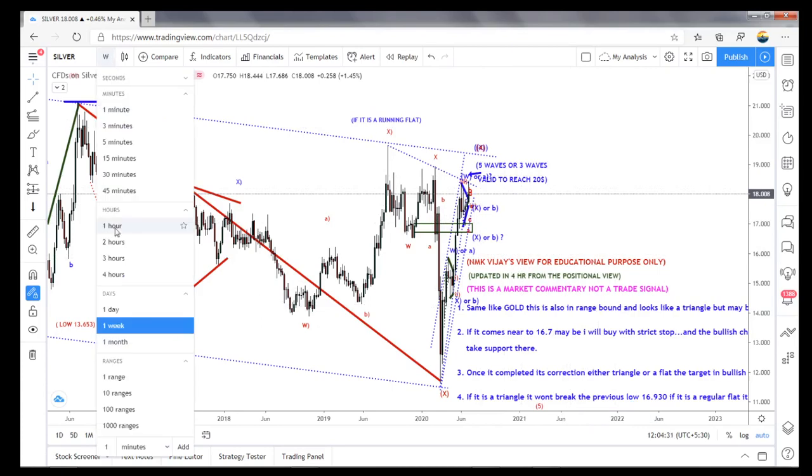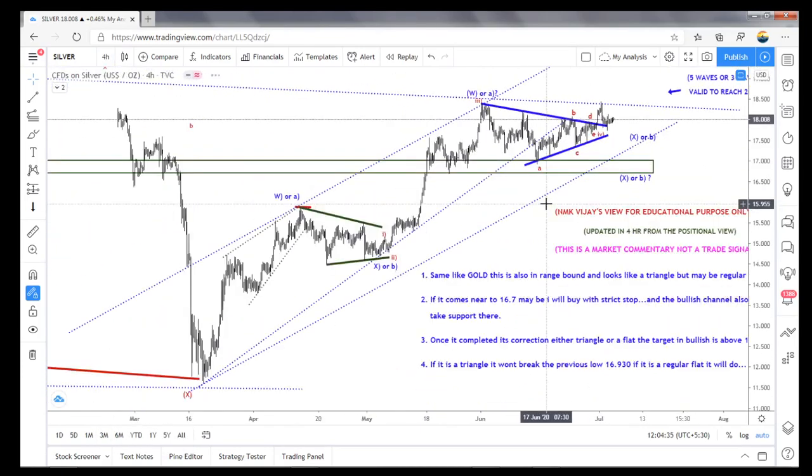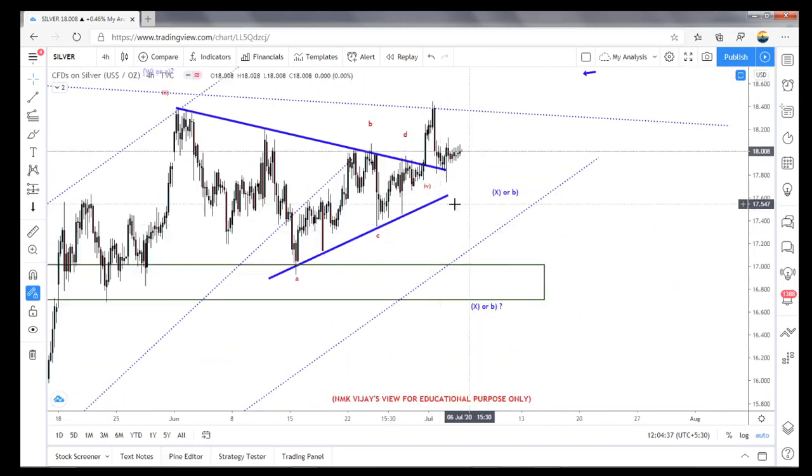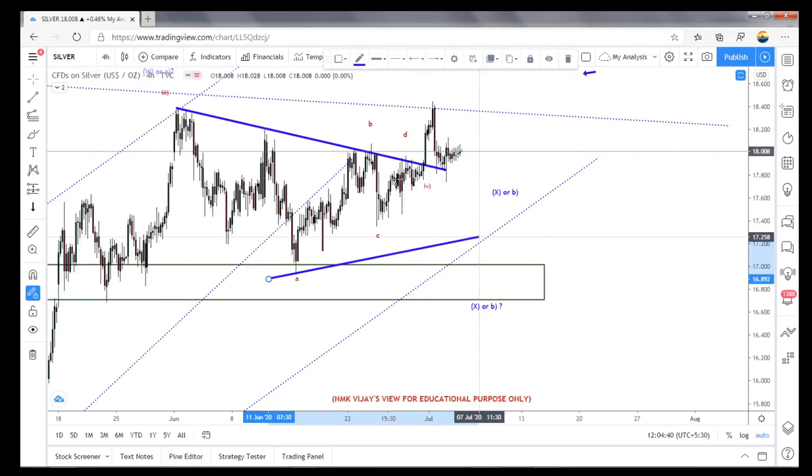So let's move on to the forward chart. Here it is a confusion for me. I thought it had to come to the downside for that C wave, D and E, but it already broke this high and this high also. So I didn't do anything, I just keep simply watching gold and silver.